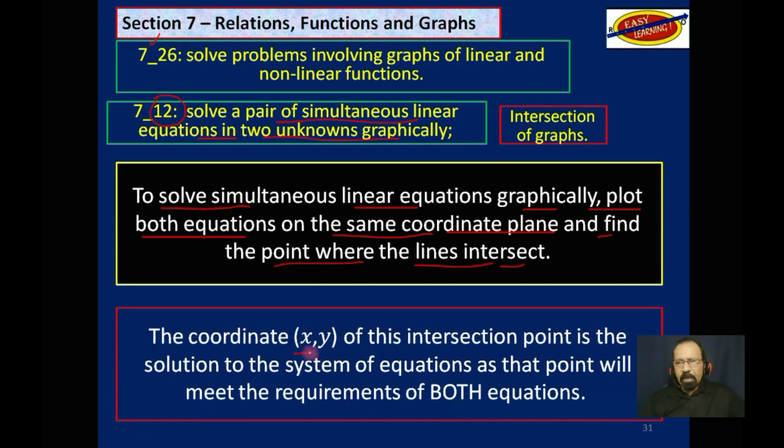The coordinate (x, y) of this intersection point is the solution to the system of equations, as that point will meet the requirements of both equations. That will be the x value and that will be the y value.